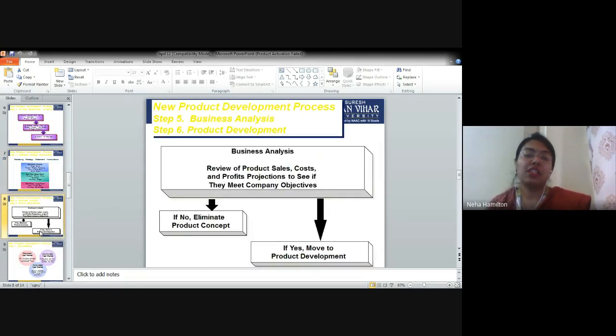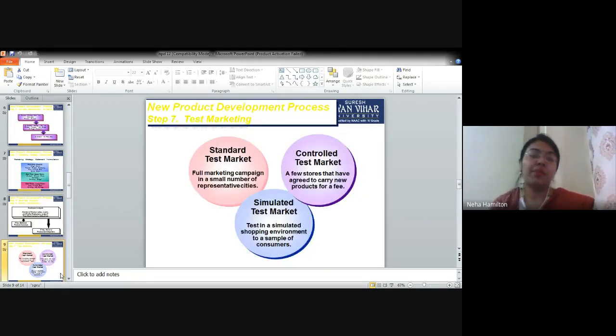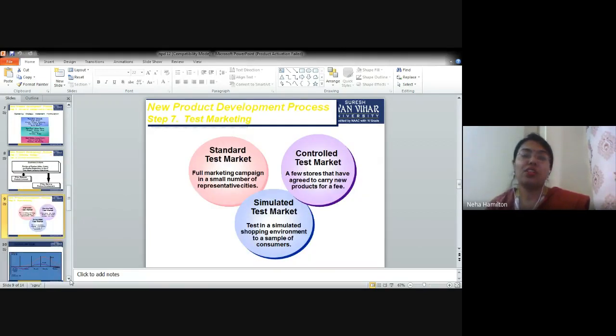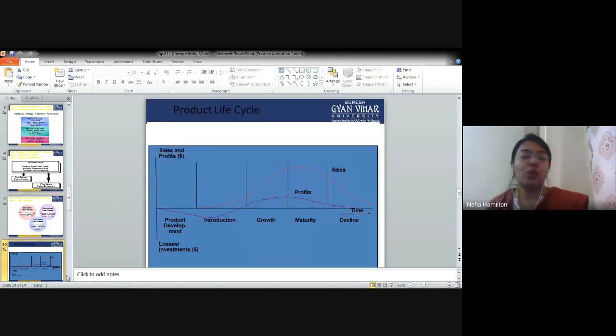Finally, we saw that you have to keep your marketing plans in line with the business goals. And if you get a green signal from the overall business development division, then you can move towards new product development, and then you can go for screening or testing of your product, right? So now we are going to start with product life cycle.